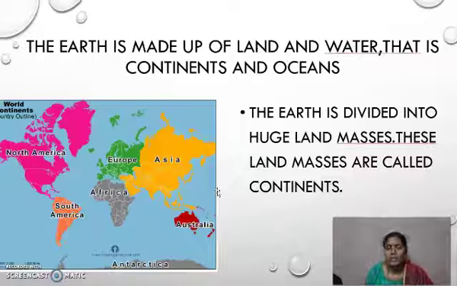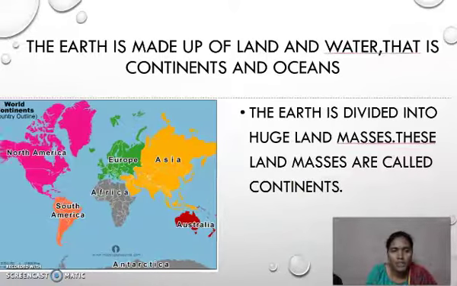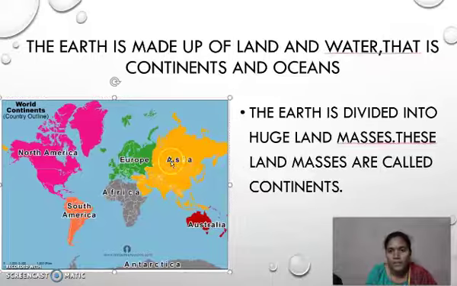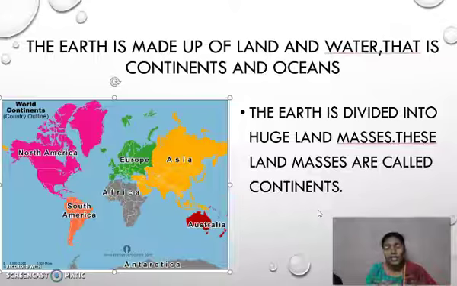Children, here in this picture you can see the Earth is divided into huge land masses. These land masses are called continents, and in one continent there are so many countries. We are not talking about countries or districts, we are just talking about continents, which are very huge.